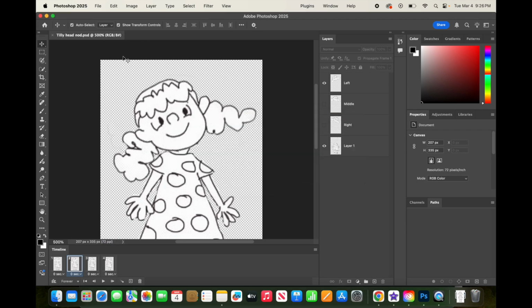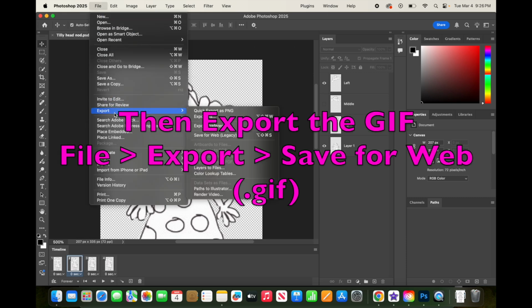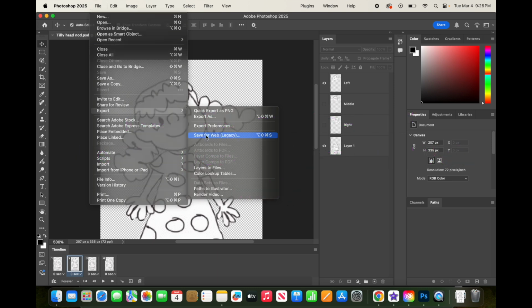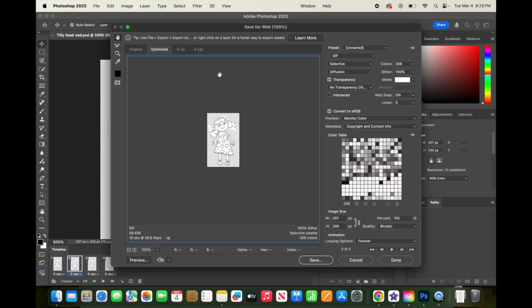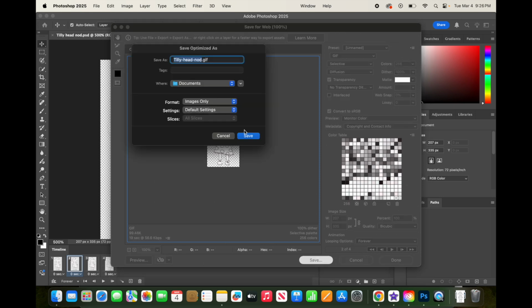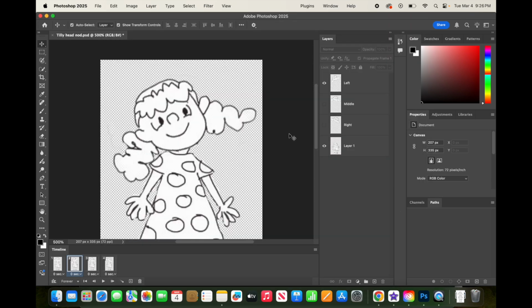Now I want to export the GIF so that I get that continuously forever loop of the animation. So I'm going to go to File, Export, Save for Web, and I'm just going to leave it like this and click Save. And you'll see it'll give it the same name, but the file extension is GIF, so you know that it's going to automatically play. And then I'm going to click Save. And then you'll upload both of those files to the Google Classroom.